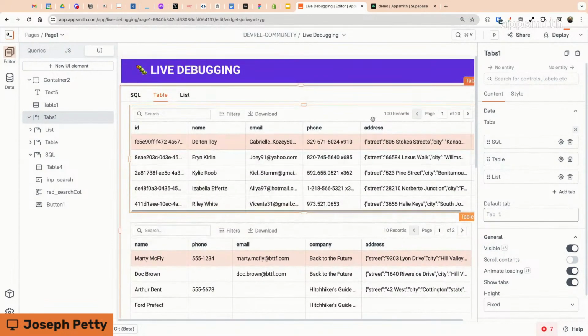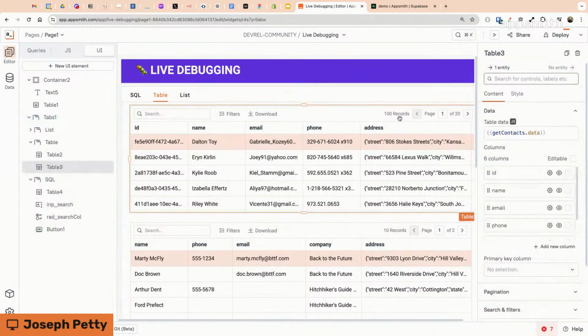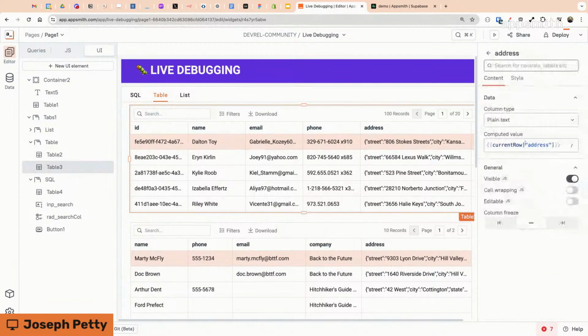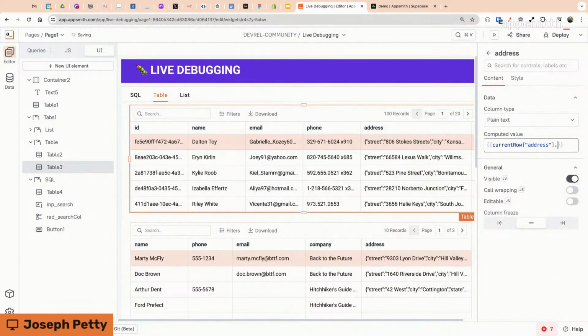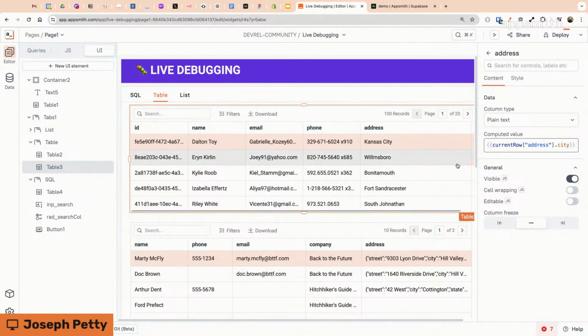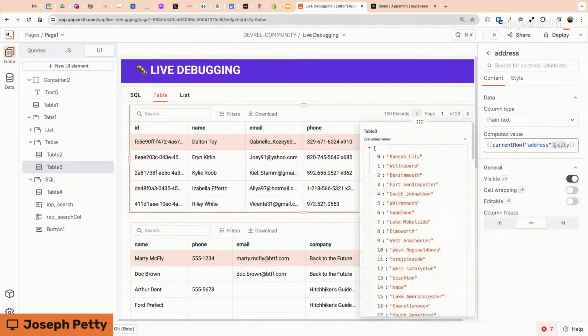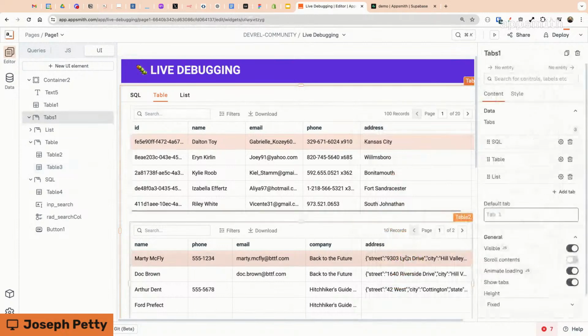Now, with this first table, I can go to the address field here. We'll go into the settings for this one column, and I'm going to just get the city. Okay, and that works fine. All I have to do is use dot notation to go inside that object, and every address has that dot city, and there it is. It works fine. I tried to do the same thing on this table though, and it's not working.